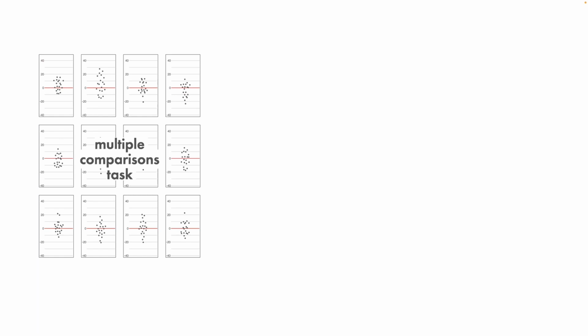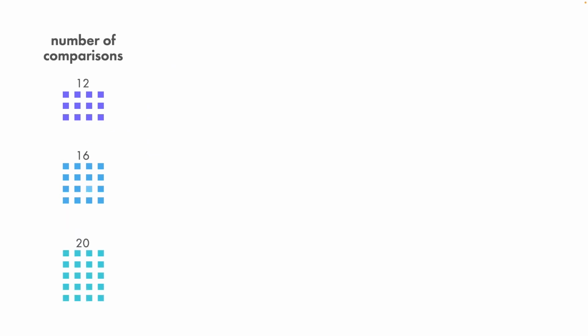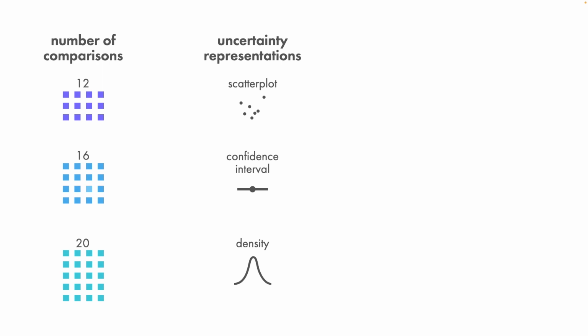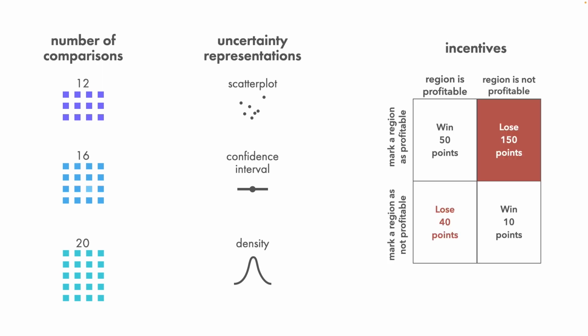On each page, participants were presented with either 12, 16, or 20 graphs. This was varied within subjects. We varied the way the information was presented between subjects. Participants saw either a scatter plot, a confidence interval, or a density plot of the sampling distribution of the mean. And participants were provided with a very similar incentive scheme as the one from earlier in the presentation.